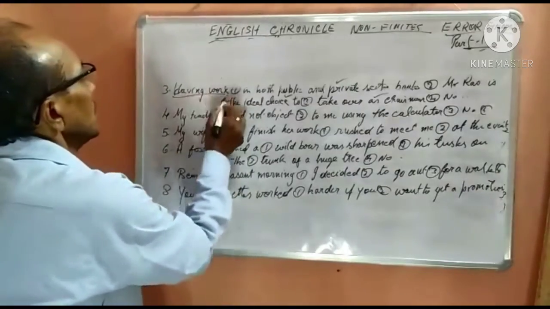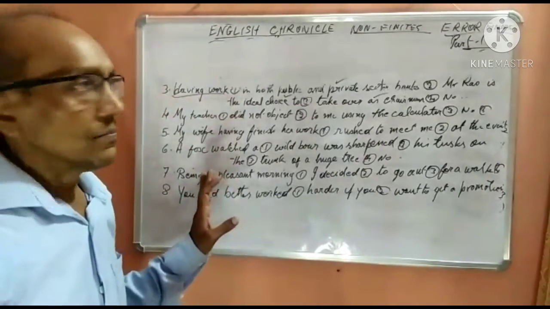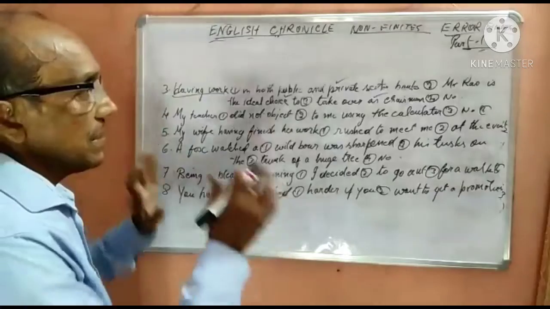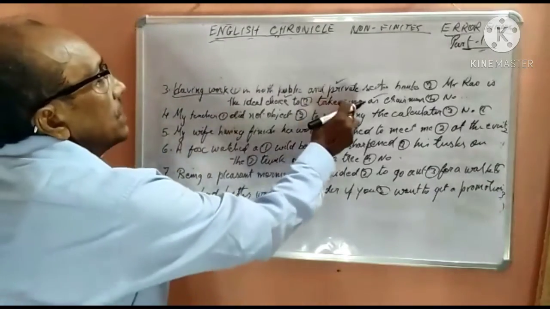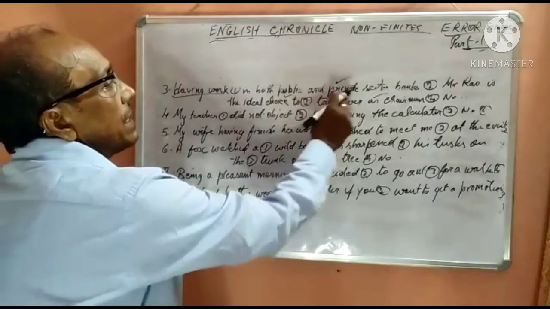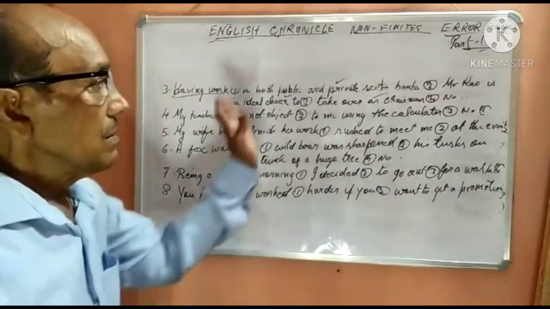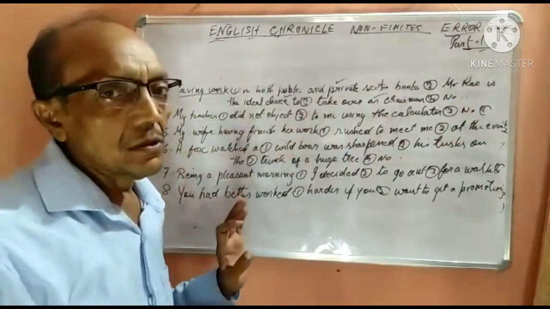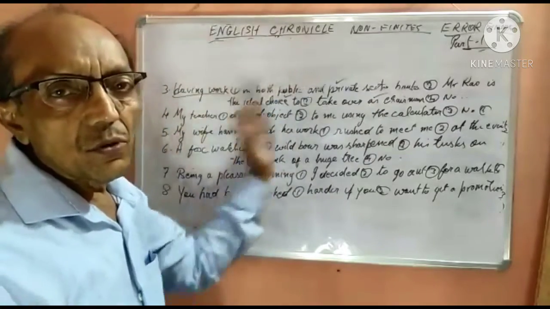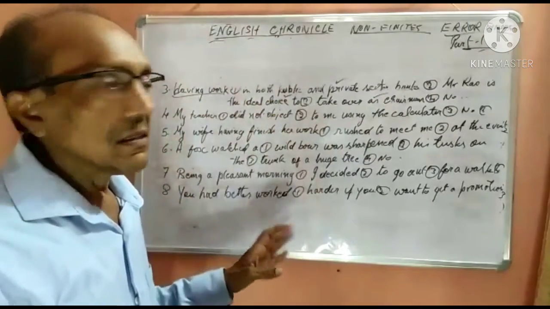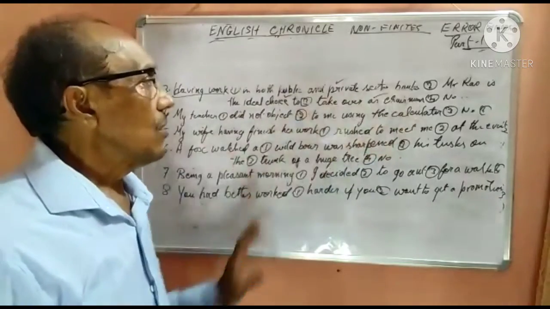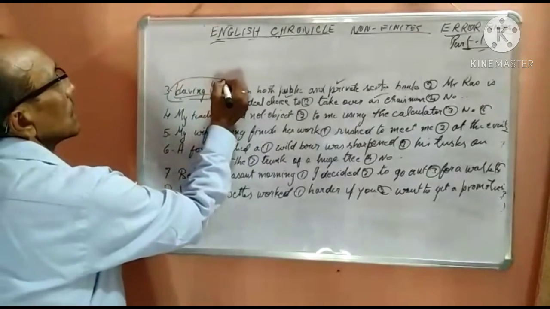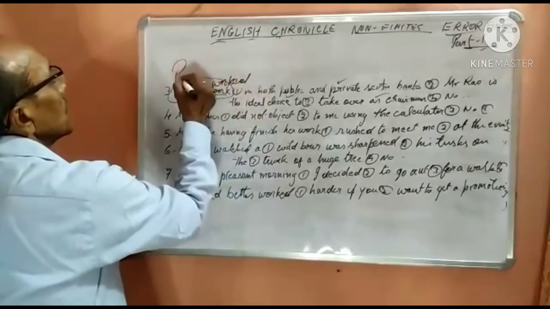You see, having worked, this has no tense. This concerns the participle, which means there are two parts of the sentence. One is that he has worked both in public and private sector banks. Then the second part of the sentence is Mr. Rao is the ideal choice, because he has worked in both the sectors, public and private, that's why Mr. Rao. So this should be having worked. That is the perfect participle.